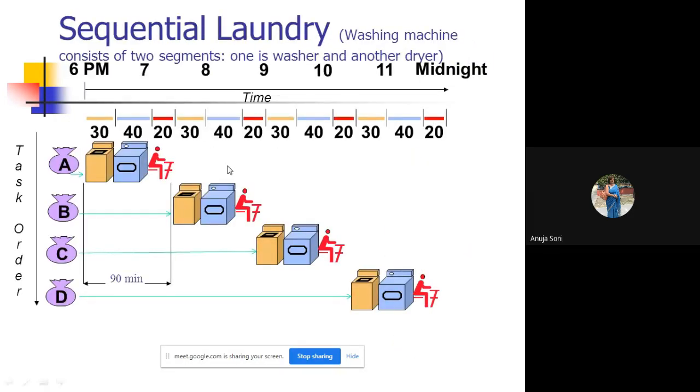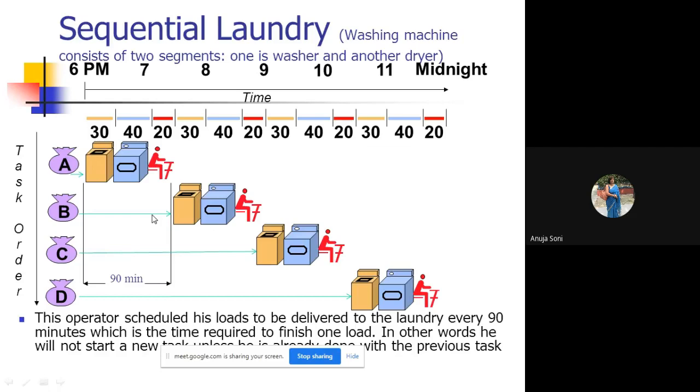This work could also be done sequentially. So what could happen in that case? In the sequential case, if load A is dealt with by all three processors, it would have taken 90 minutes. Similarly, for B it would have taken 90 minutes, composed of 30, 40, and 20. For C it would again take 90 minutes, and for D again 90 minutes. So in total, it would have taken 360 minutes. But in order to reduce the execution time, the concept of the pipeline is introduced.